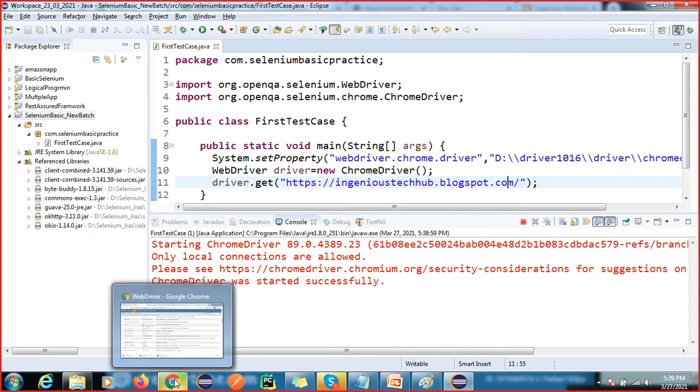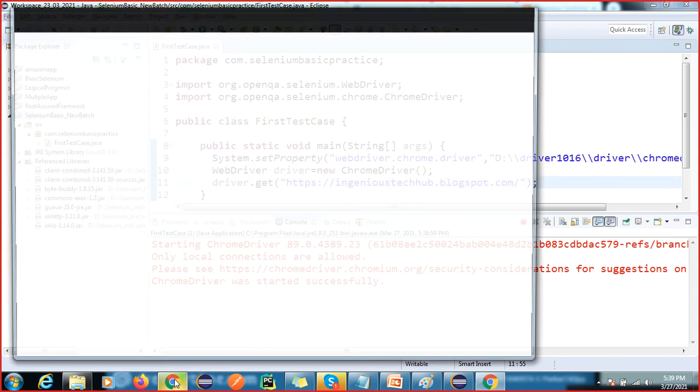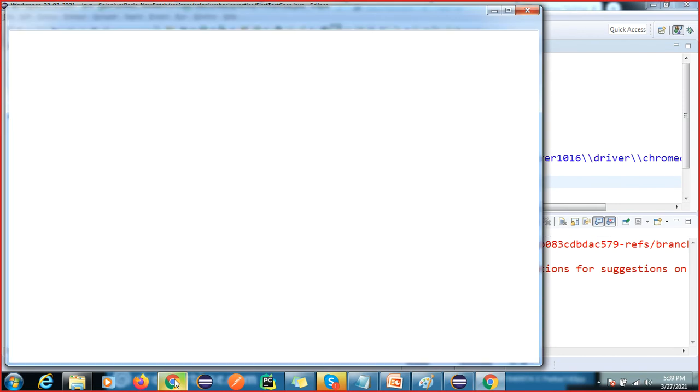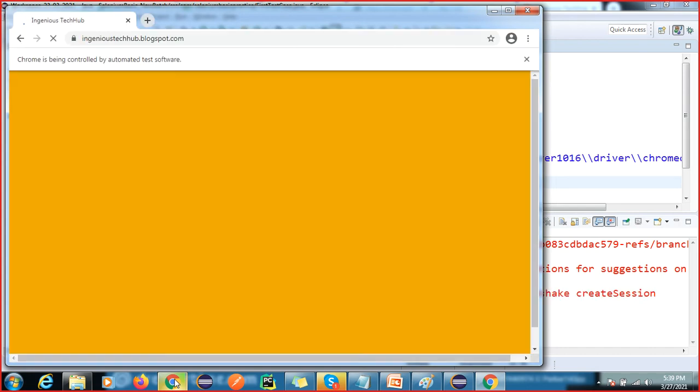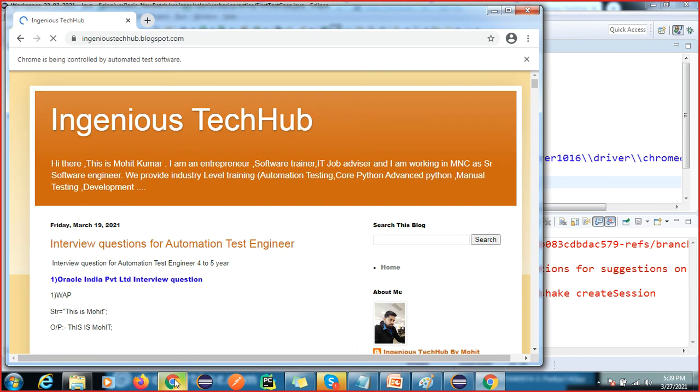I think my net is slow, that's why. So it is launching, and now it will launch the URL of whatever URL you have passed. So you can see now. Got it, right? So how to maximize this browser?